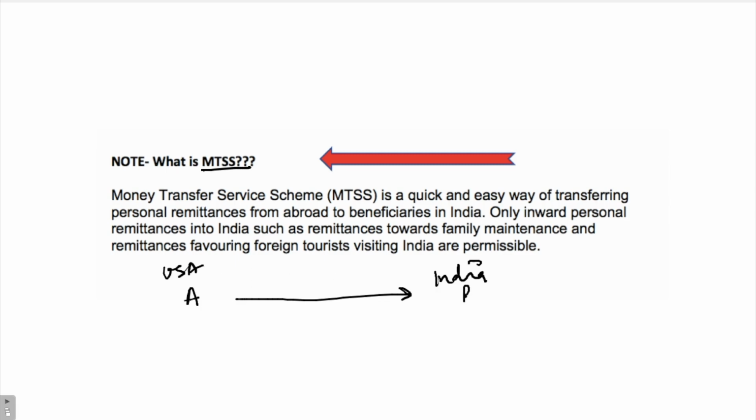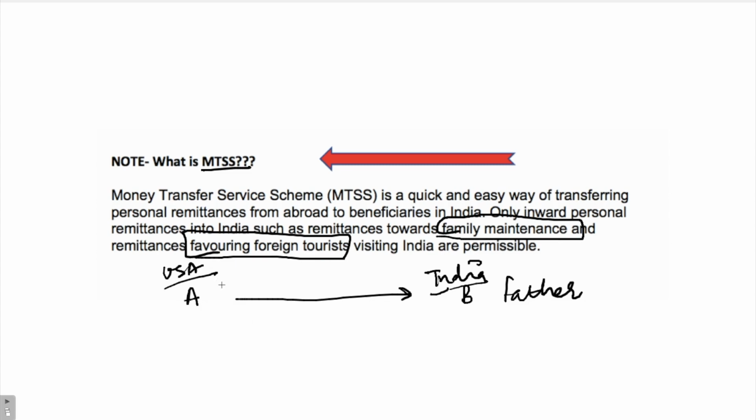He wants to remit money to India to his father B. And when he remits money to India towards family maintenance and remittance favoring foreign tourists, so he is either a tourist who is visiting India, or he is remitting money for family maintenance and not for any investment purposes, then he can use the money transfer service scheme, which is a quick and easy way of transferring personal remittances. So this is important.